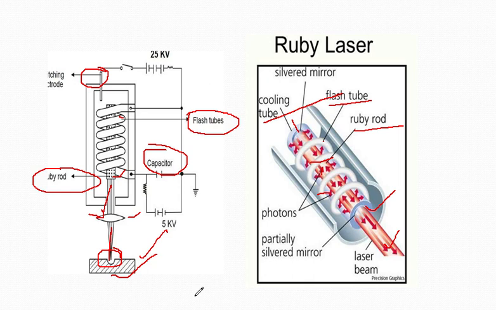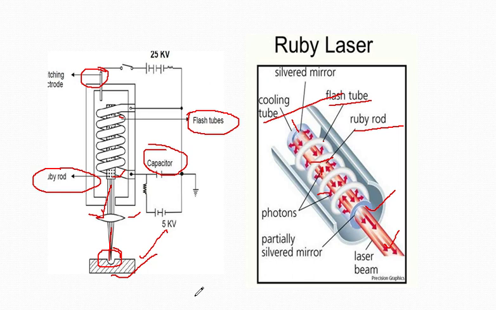Now, like the electron beam, the laser beam is also used for drilling micro holes and cutting very narrow slots. Holes up to 250 micrometer diameter can be easily drilled by using the laser. The dimensional accuracy that has been obtained is plus minus 0.025.